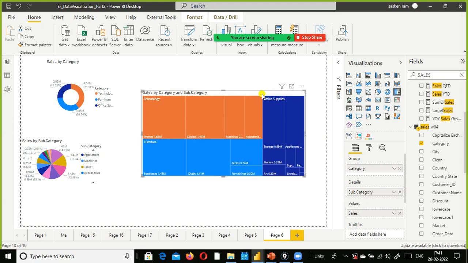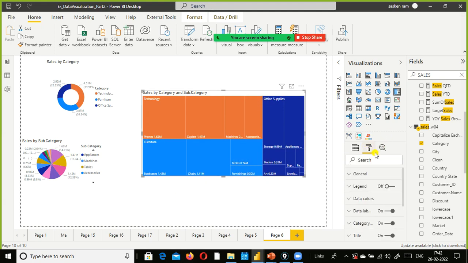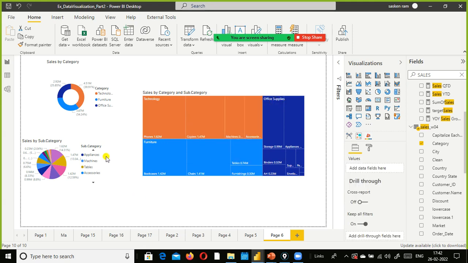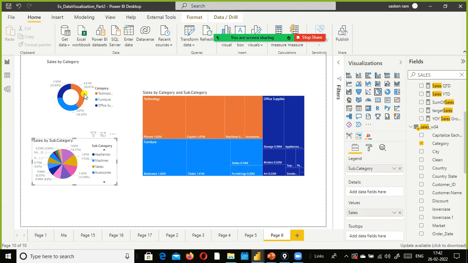Okay, and what are the other options, formatting options? Yeah, I think you can change the colors, everything, right? So with this one, data colors, you can change it as per your requirement. And what other big thing? Yeah, SOAP you understood, right? The difference between these two you understood.